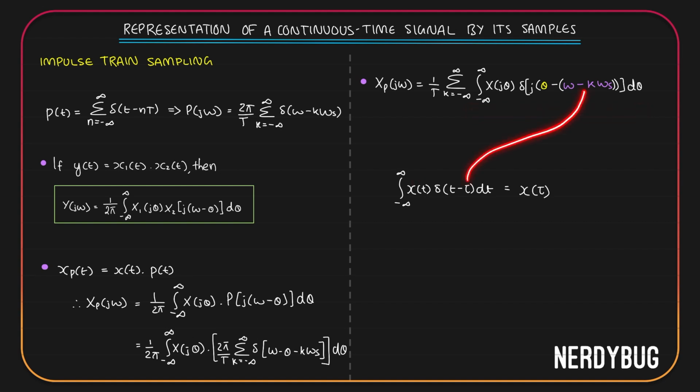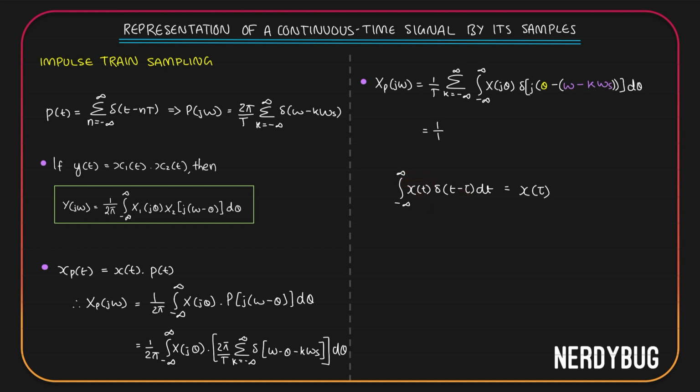Instead of tau, you have omega minus k omega s. Instead of t, there is theta here and here. So the result of this whole integration should be the value of x of j theta when theta is omega minus k omega s. Just like the value of this integration was the magnitude of x of t at t equal to tau.